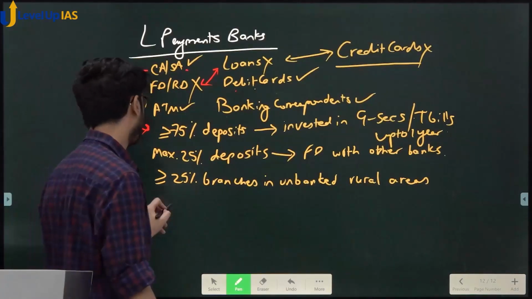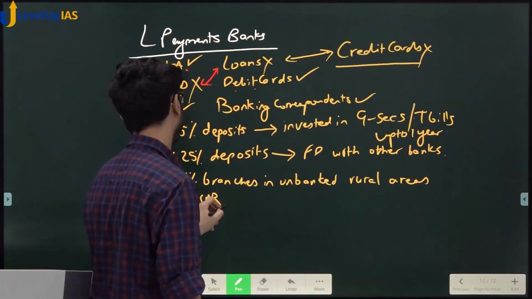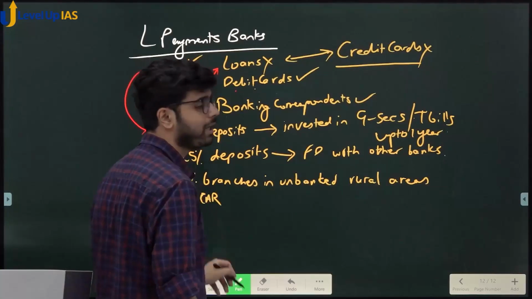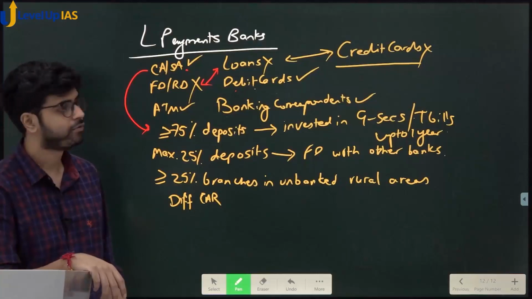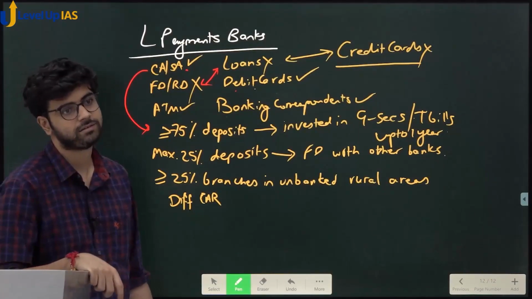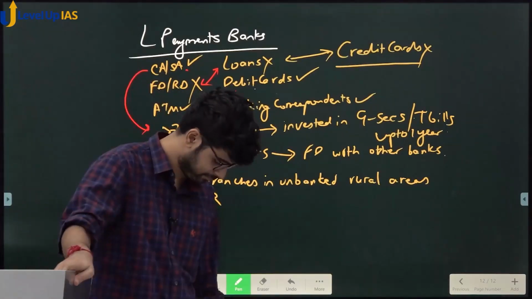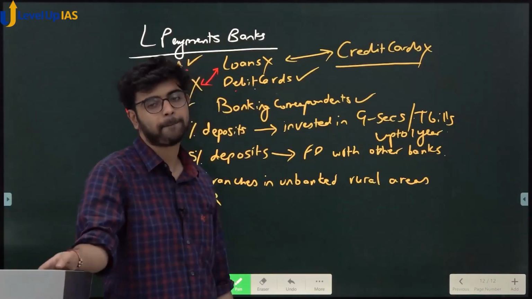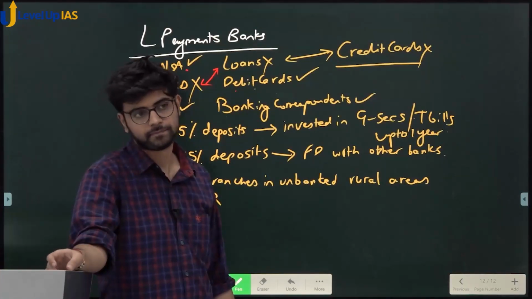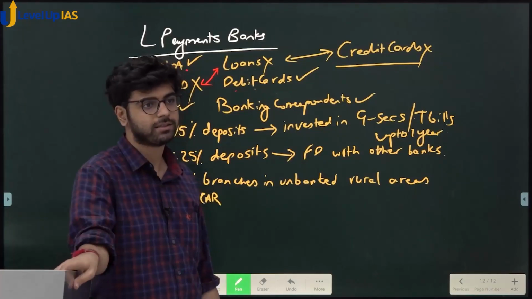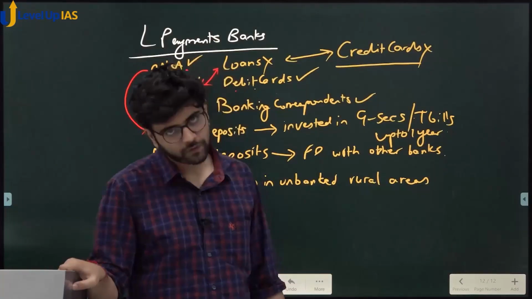There is a different capital adequacy ratio required to be maintained. Why? Because they don't face any credit risk. What is credit risk? Risk of defaulting. Risk of defaulting is credit risk.